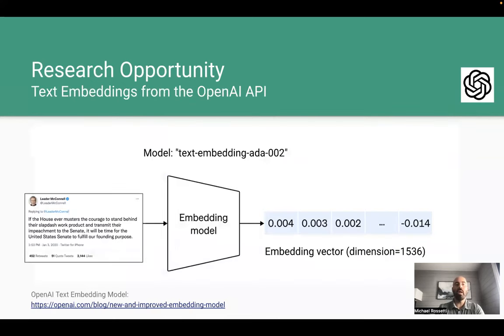Most of us have used ChatGPT through the web interface by exchanging text messages with it. However, we can also interface with large language models programmatically using the OpenAI API. Through the API, we can interface with a text embedding model, providing it with some text and receiving the corresponding embeddings, which are numeric representations of the text.